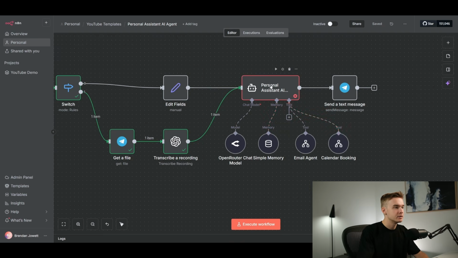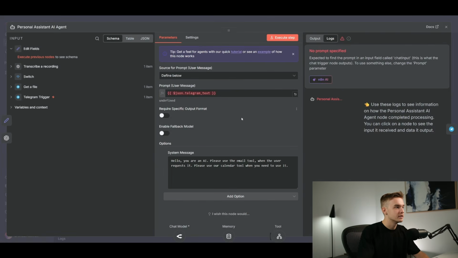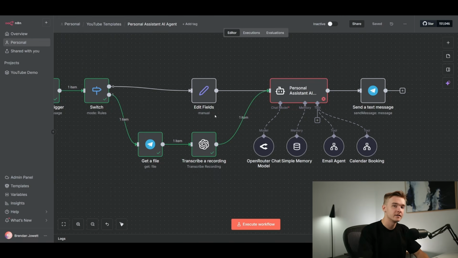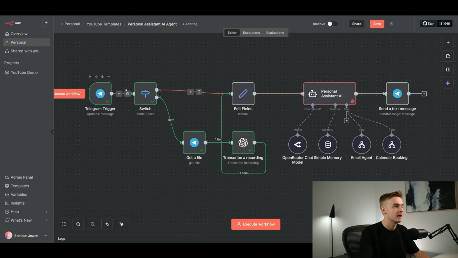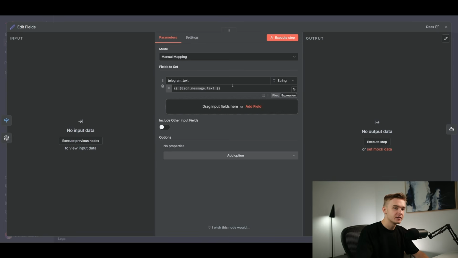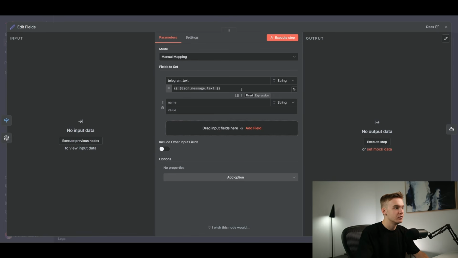We can jump into our assistant right here, and then what we can do is just reference it again. In order to do that, we can just delete the connection directly from this into our agent and plug it directly into the edit field. The reason we're doing that is so we can set that edit field to exactly the same sort of variable and value that was set from our initial Telegram trigger. Jumping into our edit field right here, we're just gonna create a new field, copy Telegram text, and then populate it with the actual voice note that comes through.